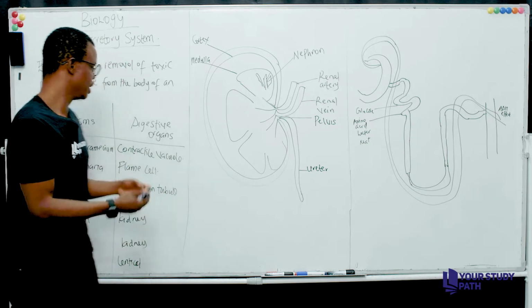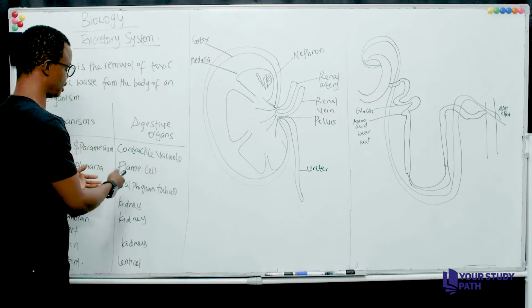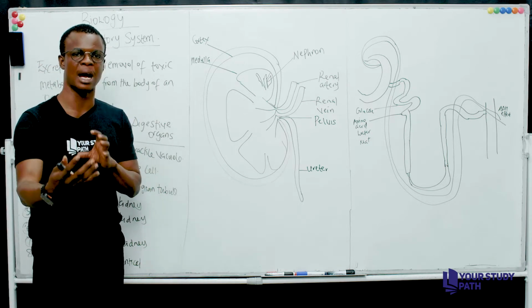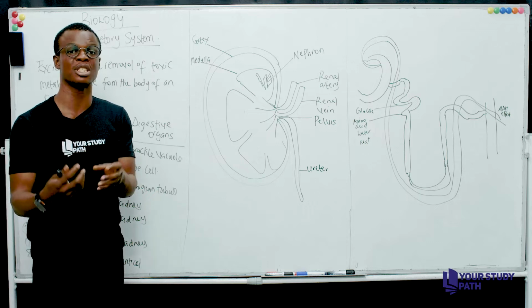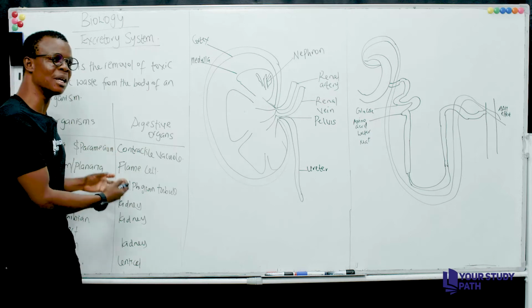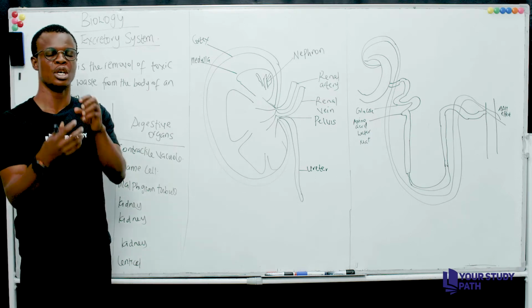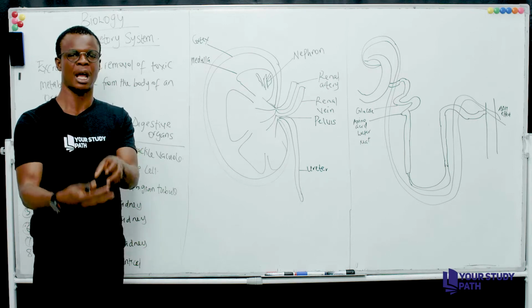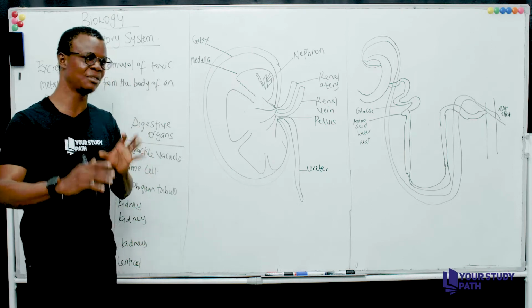Passing through the cell membrane or the cell surface into their contractile vacuole. The contractile vacuole is like a bag or a storage organ, as it's responsible for storing water. So it opens up and allows materials to flow into the body of the amoeba. However, once the bag gets filled up,